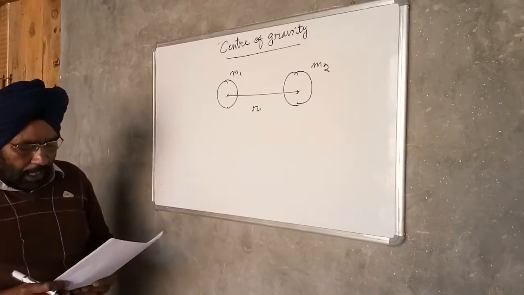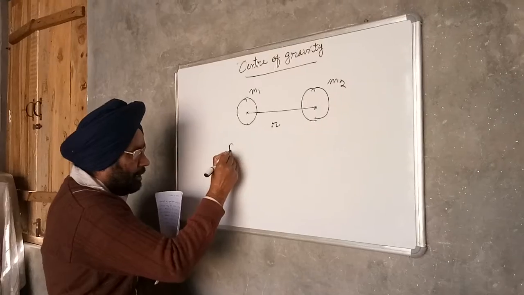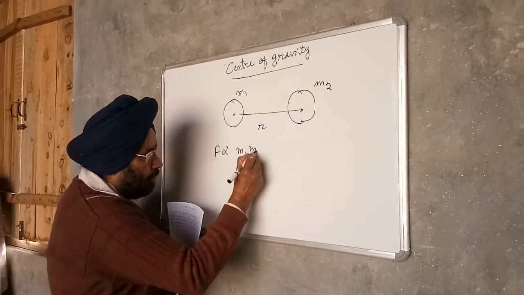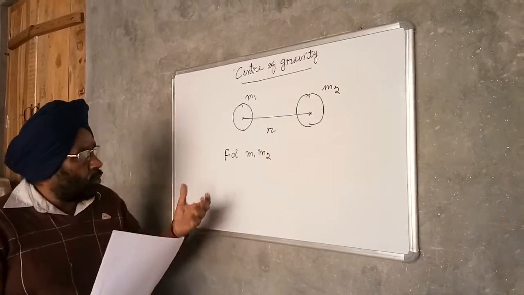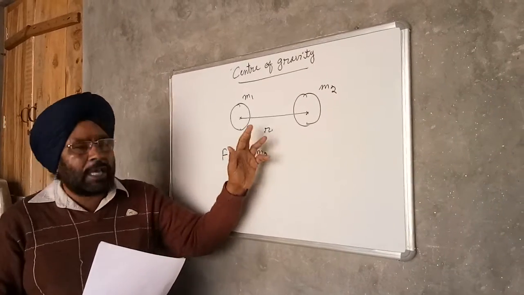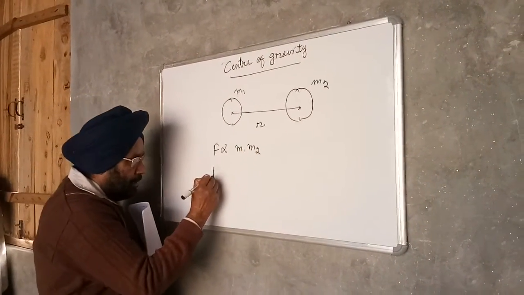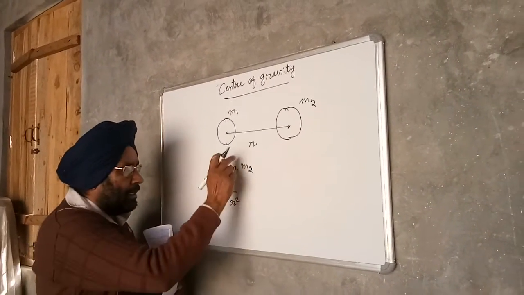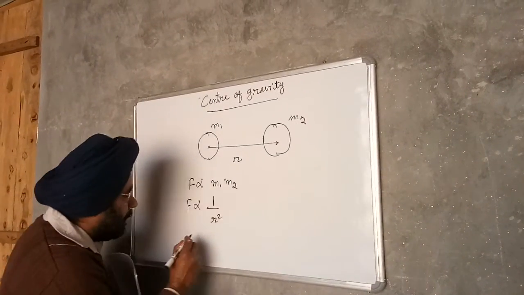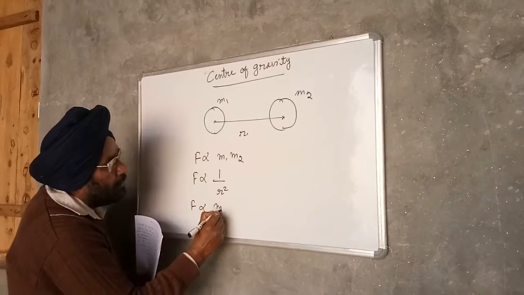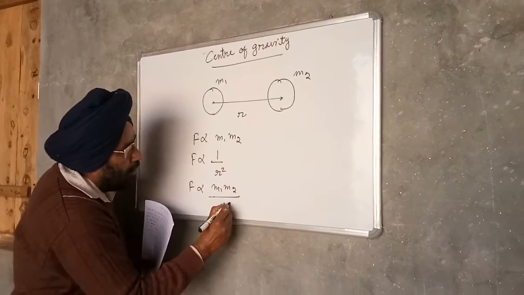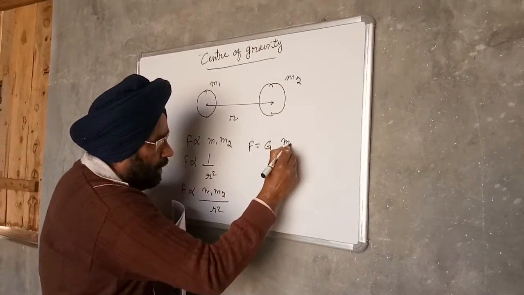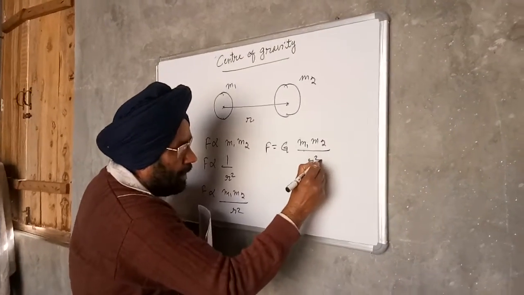Then according to Newton's law of gravitation, the force of attraction F is directly proportional to the product of the masses of the two bodies, m1 m2, and this force of attraction is inversely proportional to the square of the distance between them. So it means this force is inversely proportional to the square of the distance between the two bodies. Combining these two, we get F is equal to G into m1 m2 upon r square.